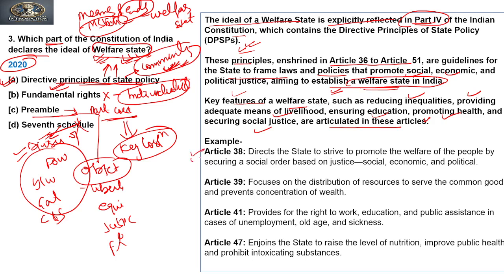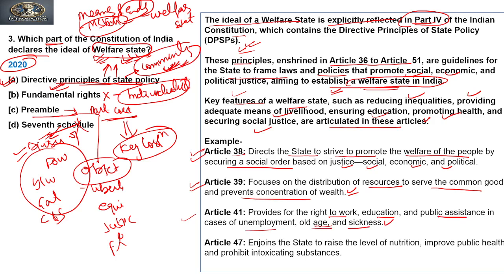So first is Article 38, which directs the state to strive to promote the welfare of people by securing a social order based on justice: social, economic and political justice. Article 39 focuses on distribution of resources to serve the common good and prevent concentration of wealth. 39(b) and (c) especially try to achieve social welfare or a welfare state. Article 41 provides for the right to work, education, and public assistance in case of unemployment, old age and sickness.